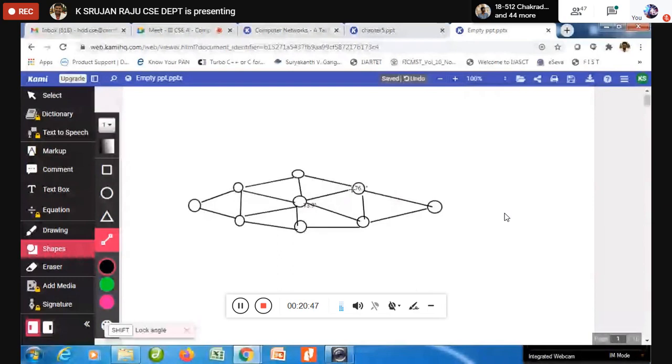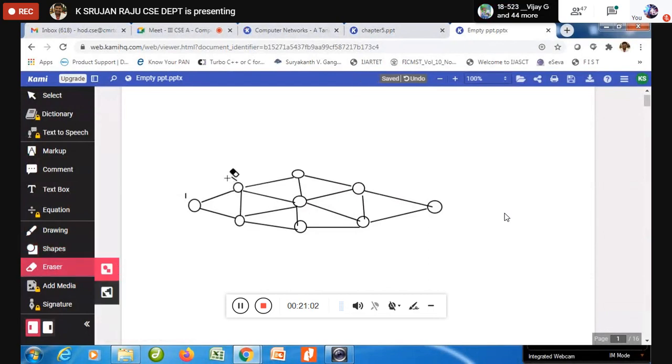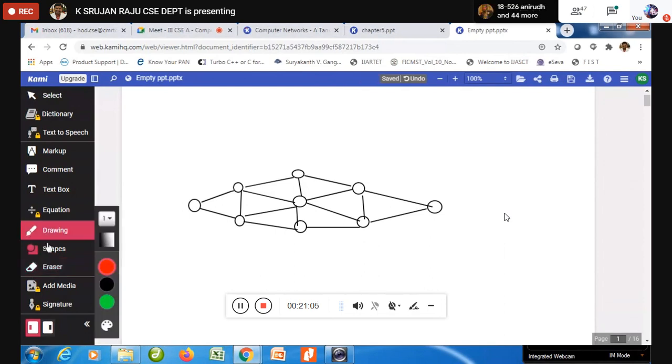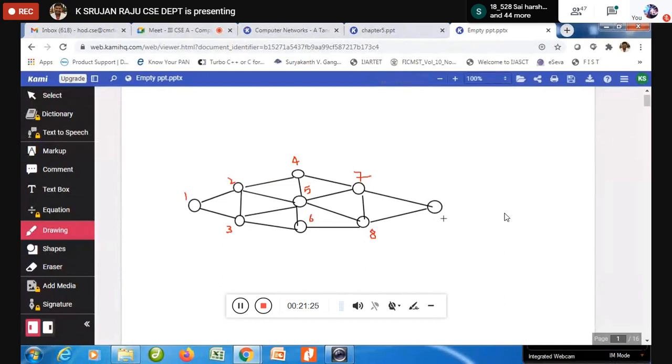Let us take a simple way of looking at this. Here we name the nodes: this is 1, this is 2, 3, 4, 5, 6, 7, 8, 9. So I have taken a network with 9 nodes.